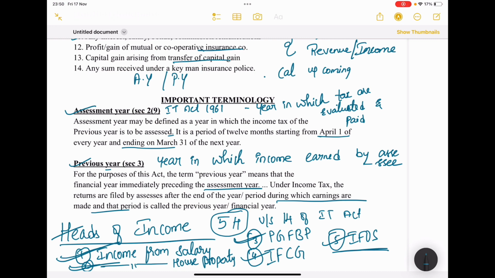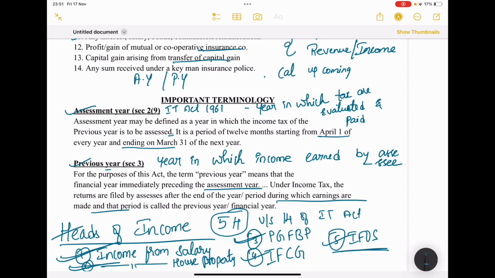I keep on saying very important, sorry for that. Person meaning is important. Got it? Next, heads of income and sources of income, right?